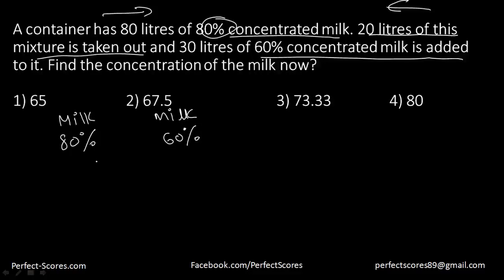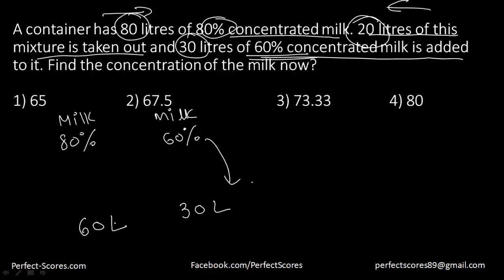So what is the ratio part here, right? 20 liters of this is taken out, and 30 liters of 60% concentrate is added. So this 60% is 30 liters. And how much is this 80% concentration? See, it was 80 liters, but when we mixed it, we removed 20 liters. That means we have 60 liters remaining when we mixed.